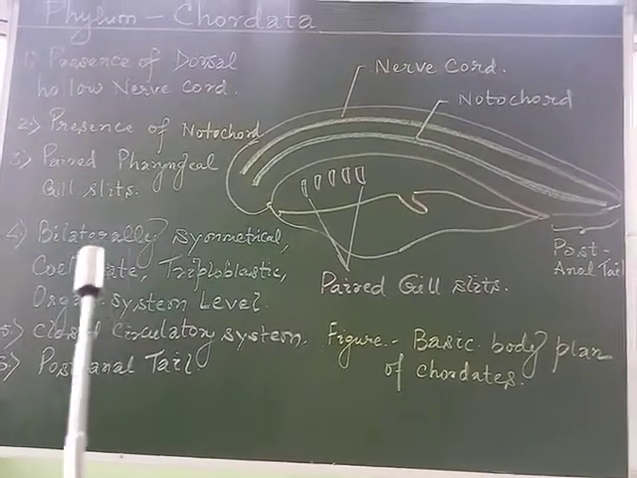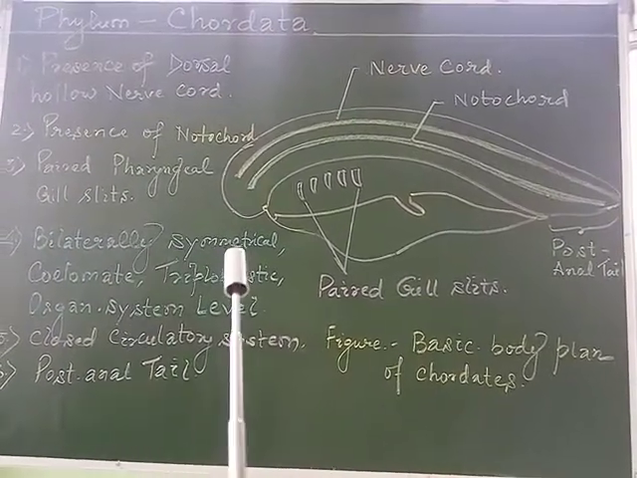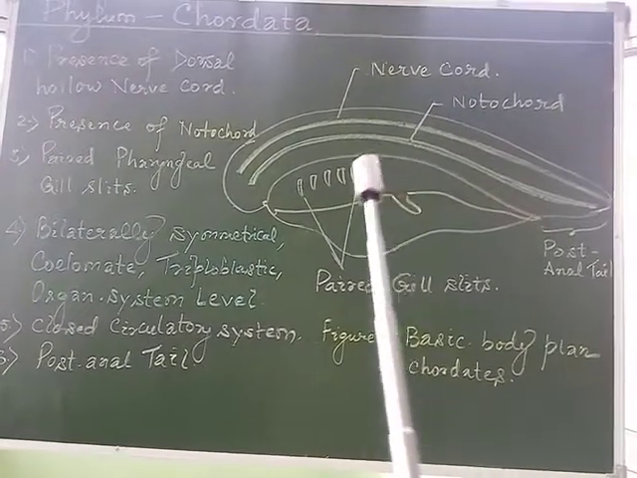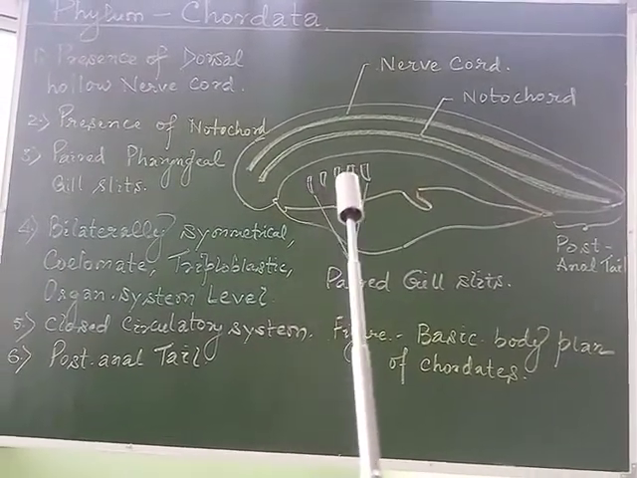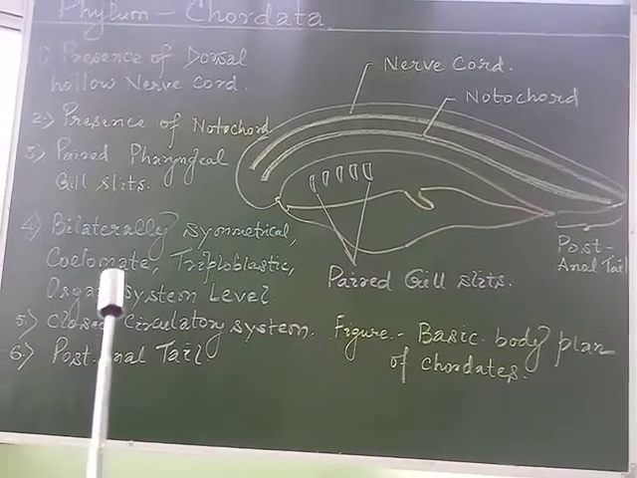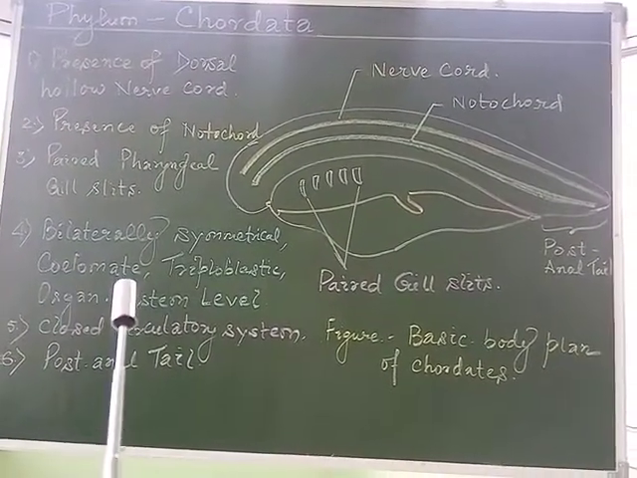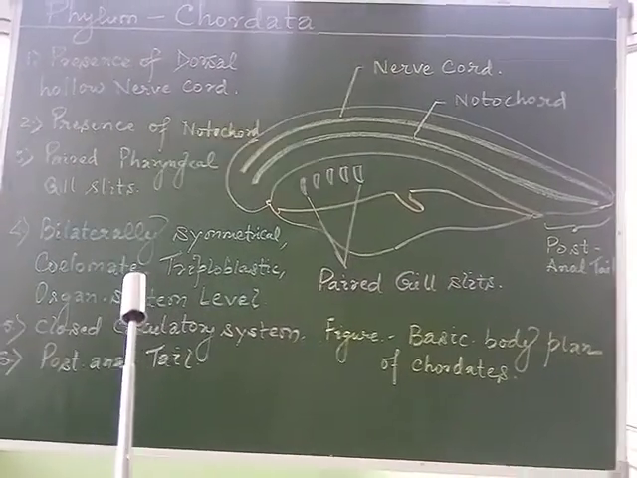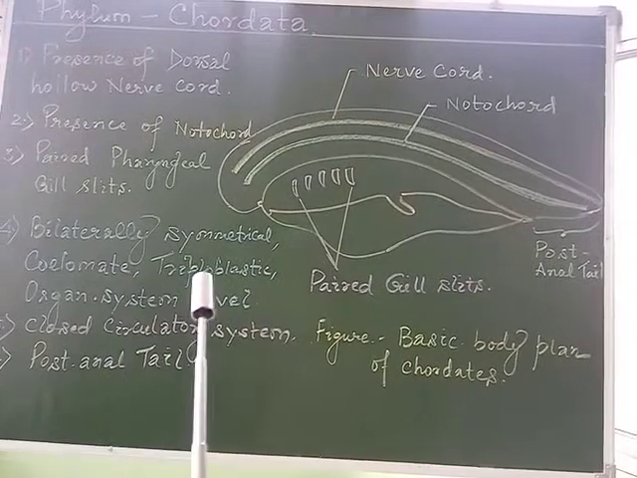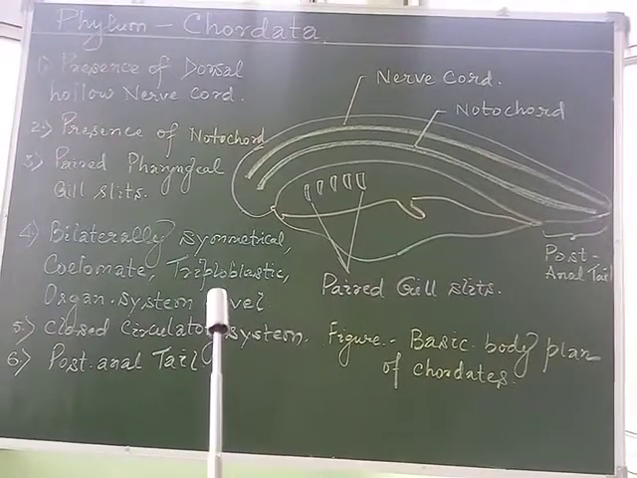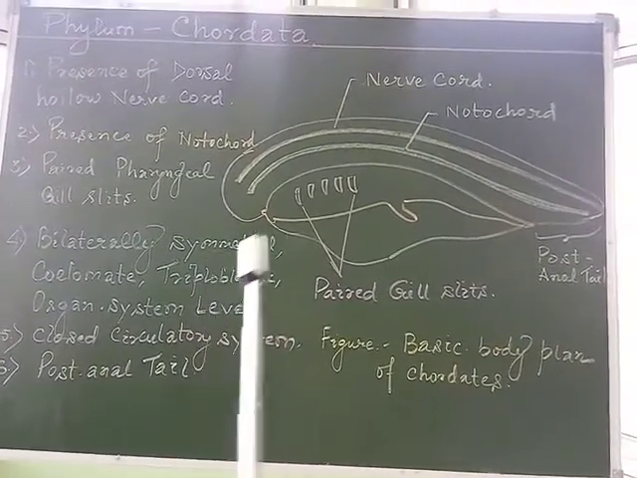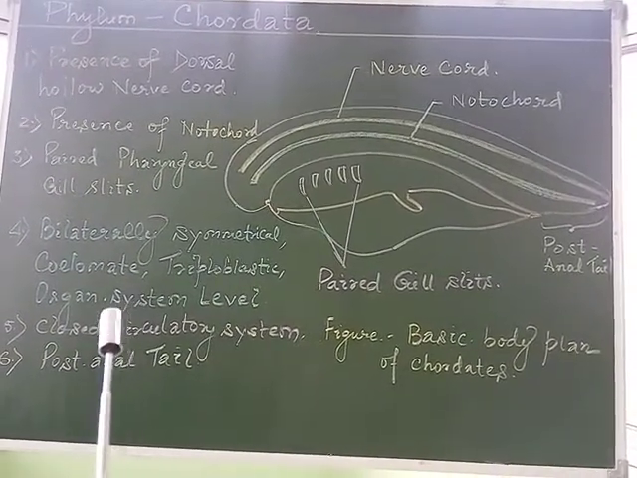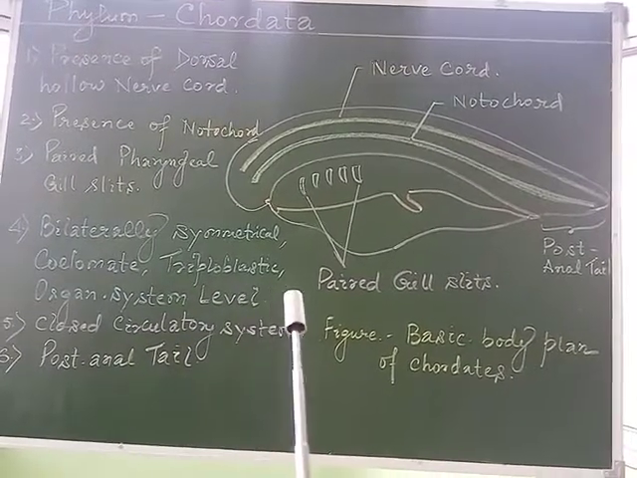Whereas the other characters we have discussed: they are bilaterally symmetrical animals, meaning the animal can be divided into two equal halves passing through the central axis and only through one plane. The body is coelomate, meaning a true coelom is present, a body cavity between the body wall and the alimentary canal and lined by mesoderm. And all are triploblastic animals, as we have discussed from the group Platyhelminths, all were triploblastic. Due to the presence of a true coelom, the members exhibit organ system level of body organization.